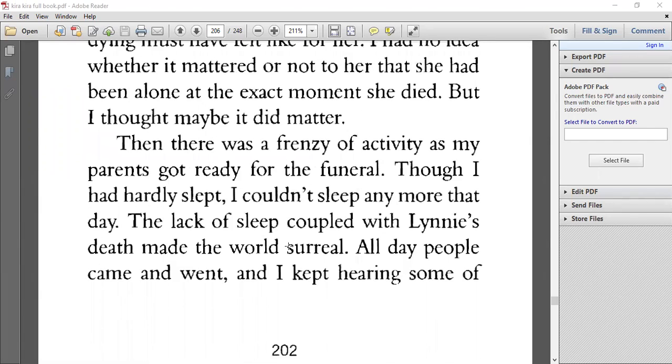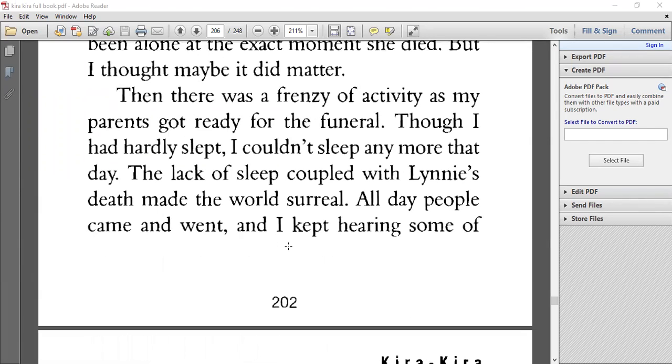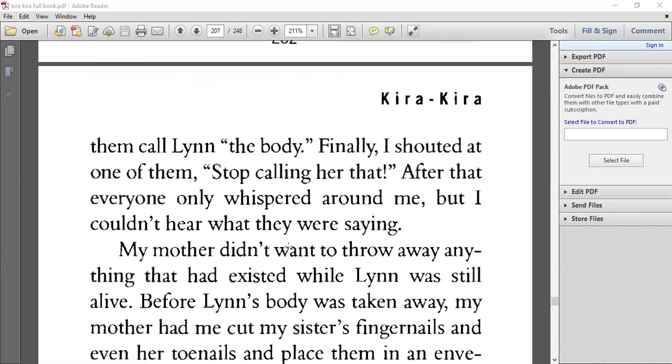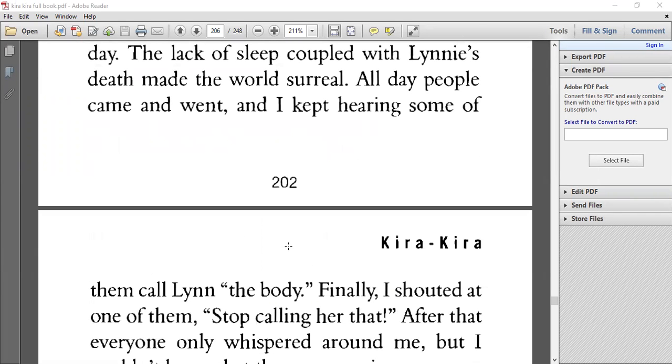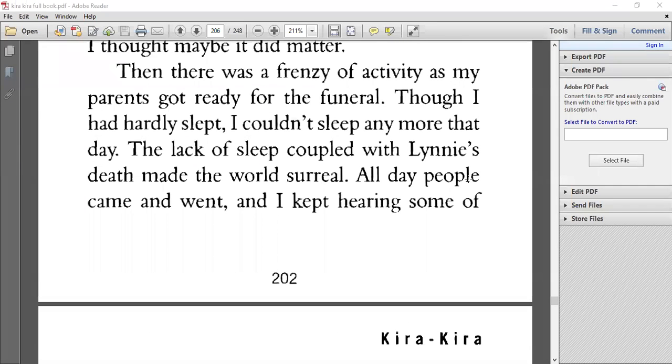Okay, so here we see that they're preparing for the funeral, and the people that were coming in to basically prepare or to take Lynn away to get her ready for the funeral arrangements. What were they referring to Lynn as? What is the term that they were using to refer to Lynn? Tala? A body. Good. They were referring to Lynn as the body.